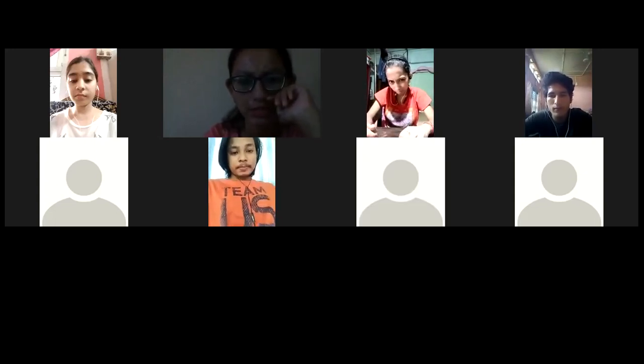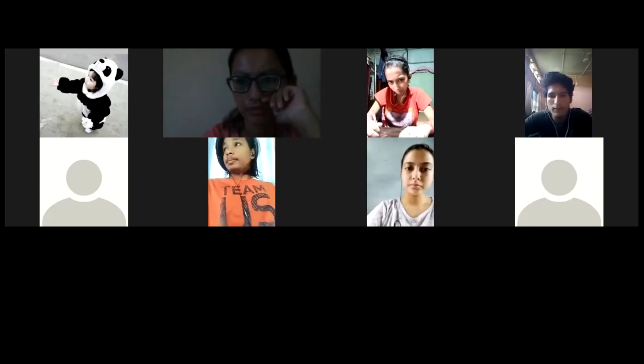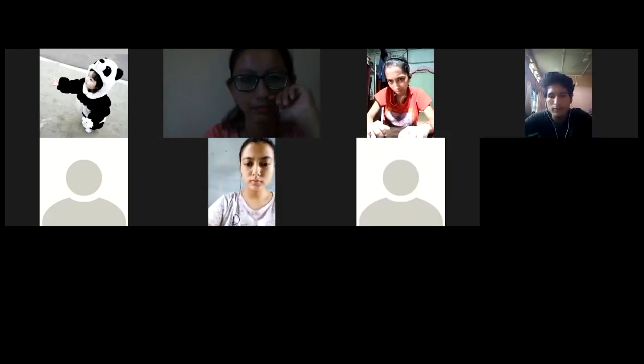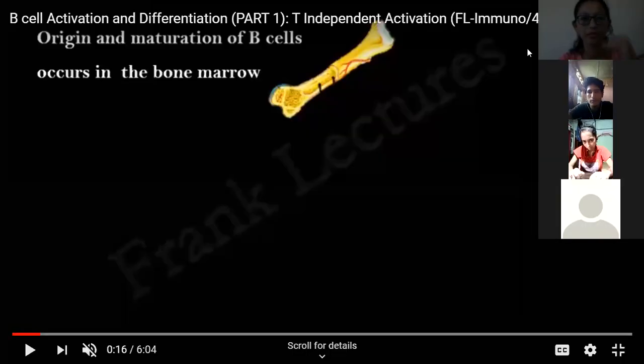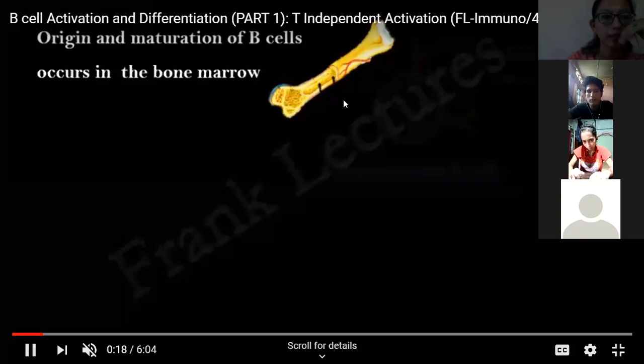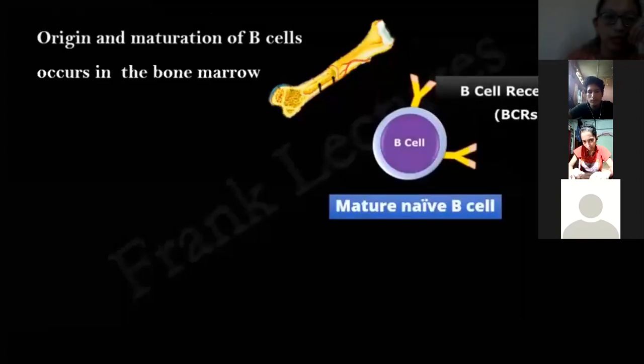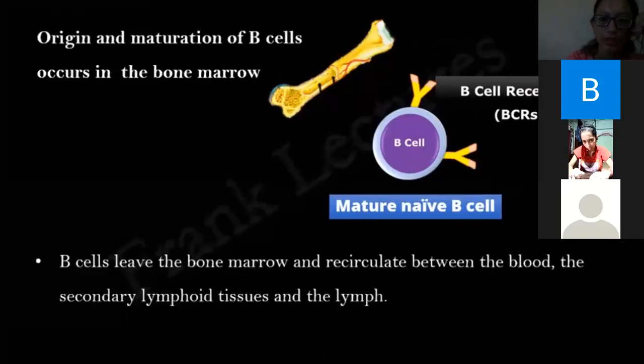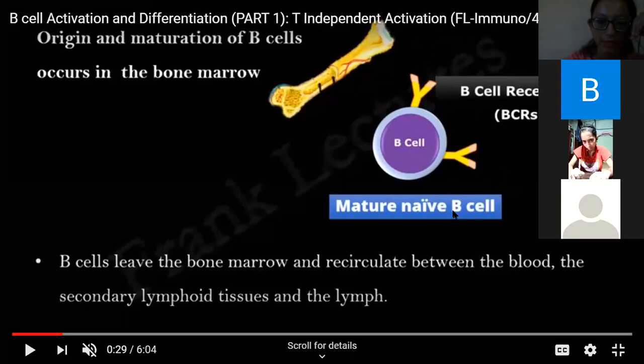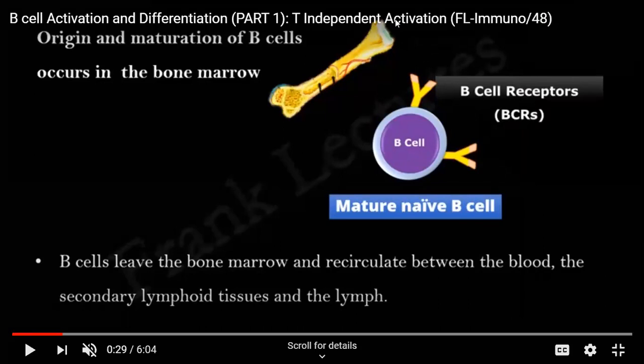this B cell activation process happens in two ways. So we'll show you how it happens. Now we know that the origin of B cells is in the bone marrow. In the beginning, they are known as mature naive B cells. Naive B cells, because they don't know their duties, their duties have not been assigned to them, so they are known as mature naive B cells.